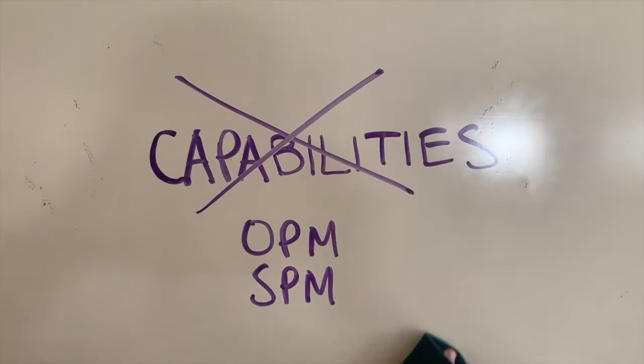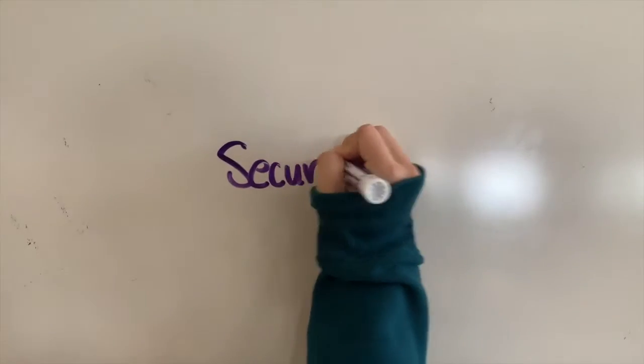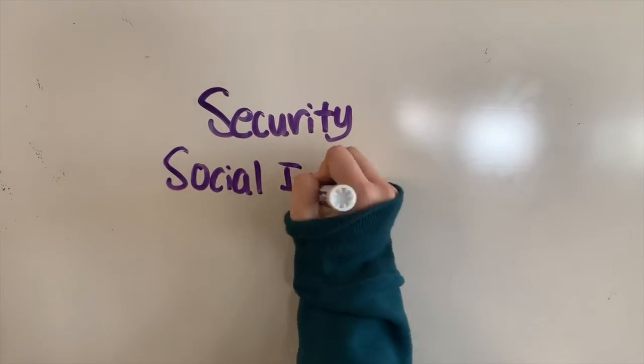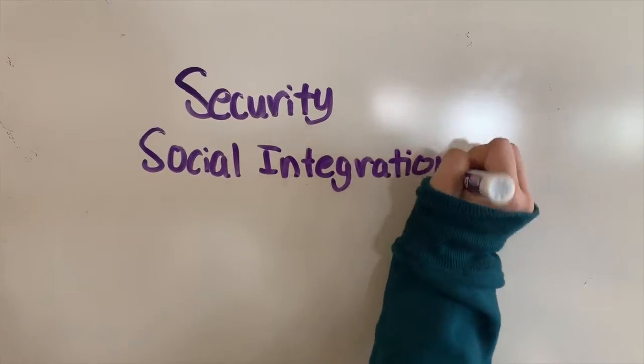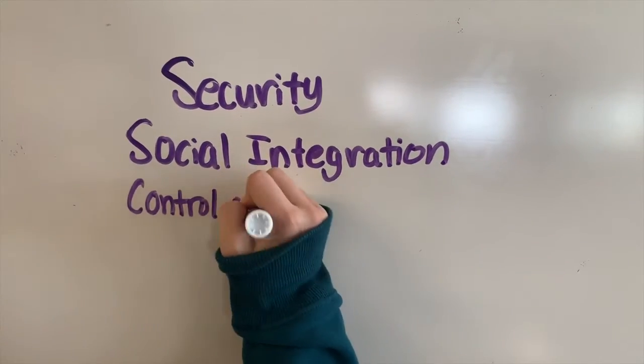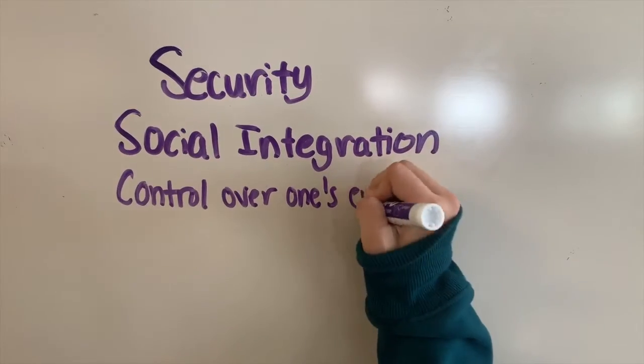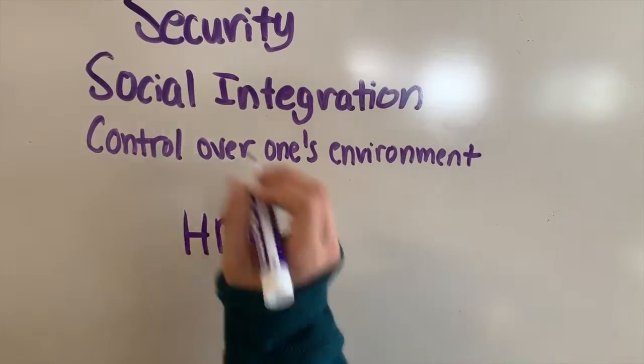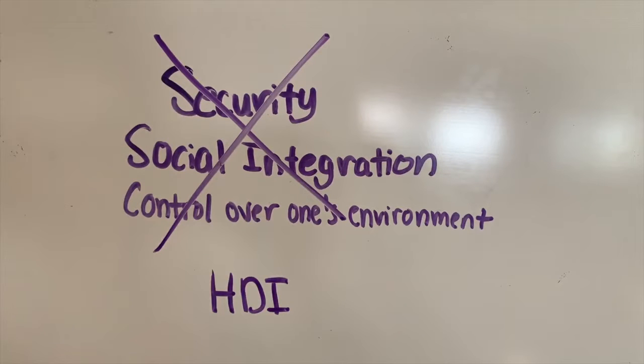Although the HCI considers capabilities, they only consider life expectancy, education, and gross national income. We believe that security, social integration, and control over one's environment should be examined as well because we define poverty as a quasi-relative measure that considers environmental factors within each specific community, which the HCI fails to do.